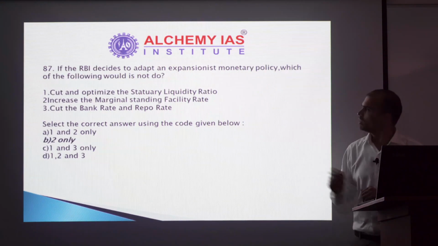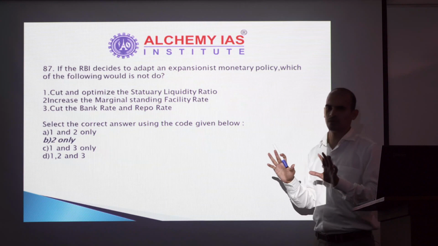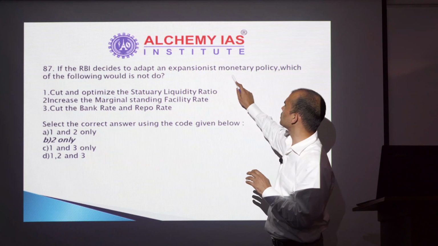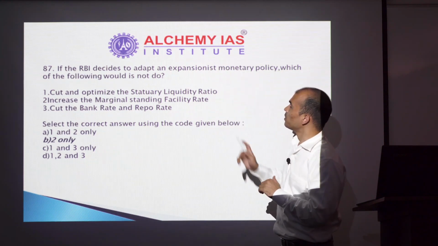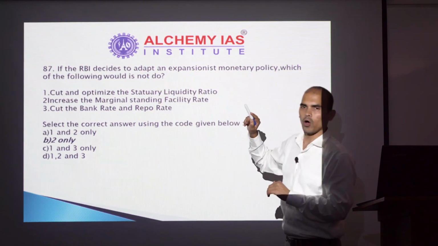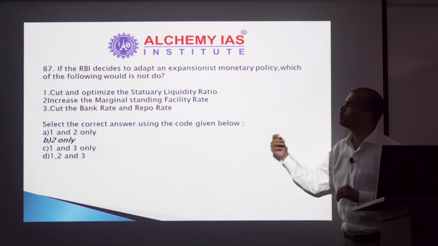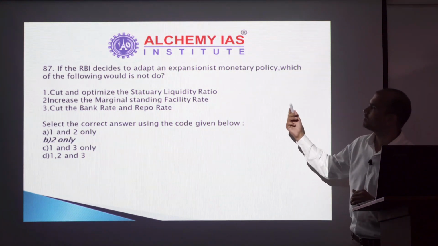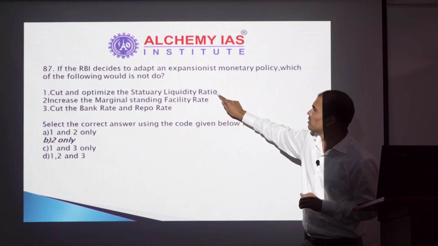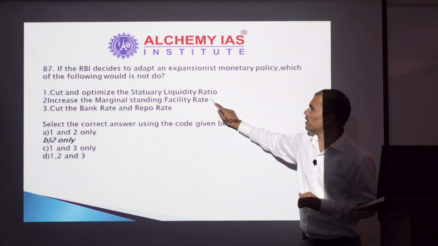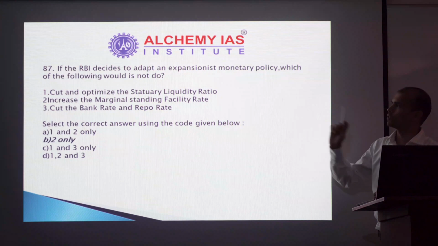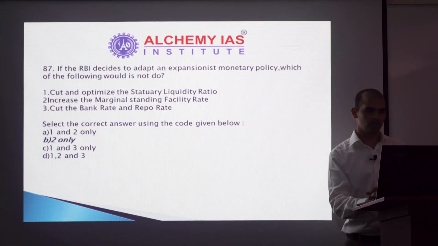Next, this was an application based question and a very simple one. You don't have to apply much of the mind also. If RBI decides to adopt an expansionist monetary policy, which of the following will it not do? Focus on this word, not do. Or you can read this statement in a way, which of the following will it do. For an expansionist policy, RBI definitely cuts the repo rate, it may cut the liquidity ratio, but it will not increase the marginal standing facility rate. So option 2 is the right answer. Option B is the right option.